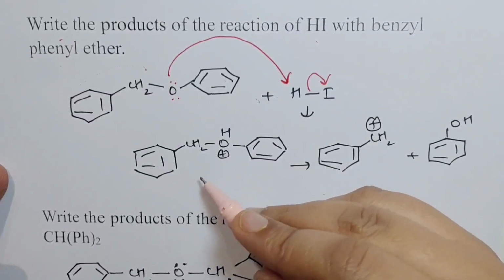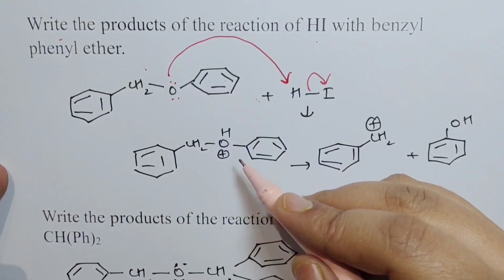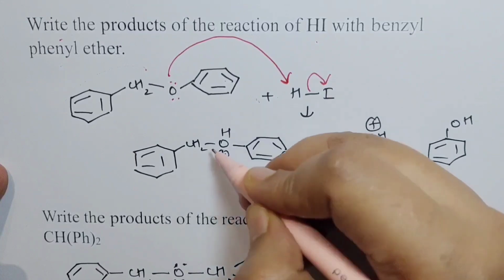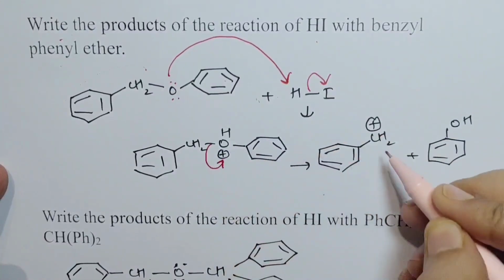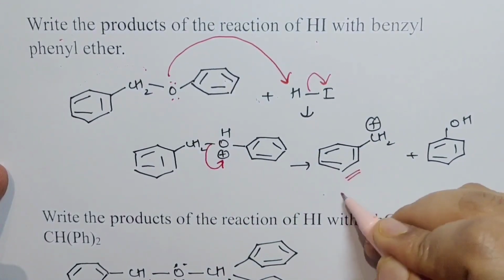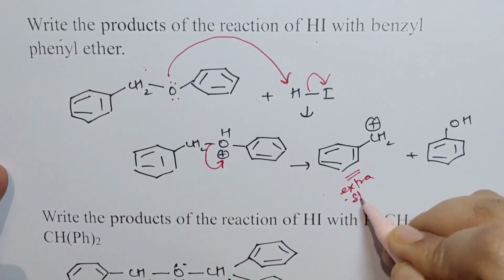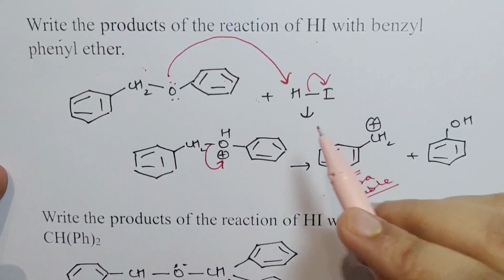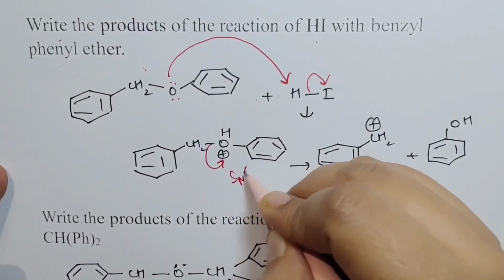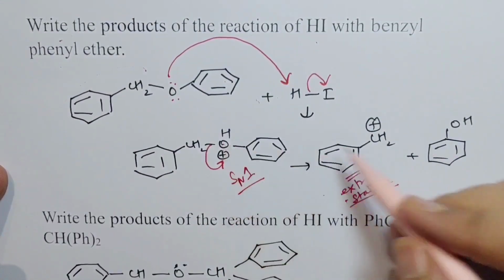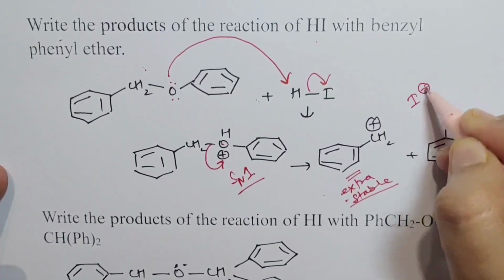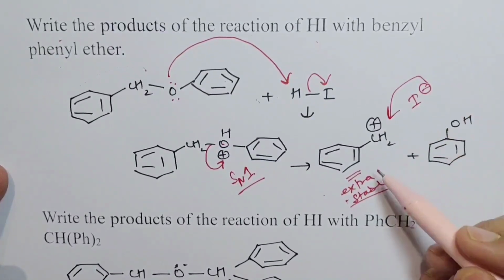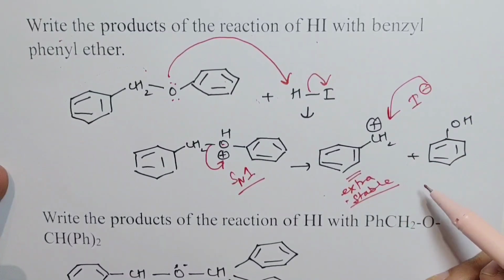But here, the reaction would take place by SN1 mechanism because there is a possibility of formation of benzyl carbocation, which is extra stable. Okay, this benzyl carbocation is very, very stable. Therefore, the reaction would proceed through SN1 mechanism and phenol would be made and then iodide would attack here and benzyl iodide would also be made.